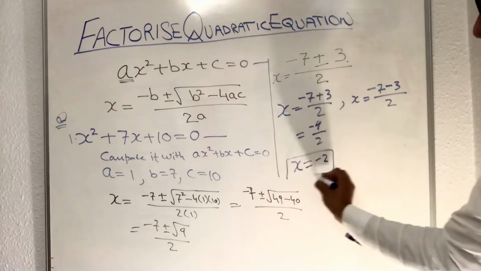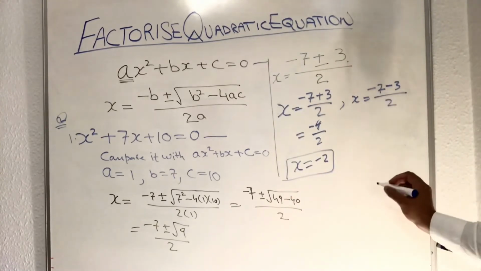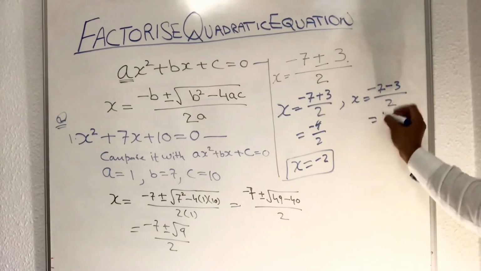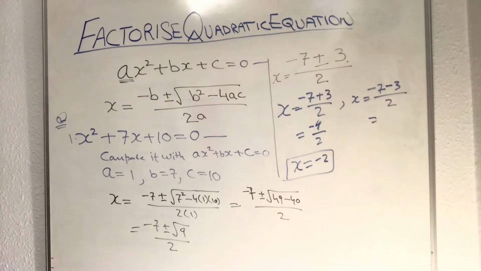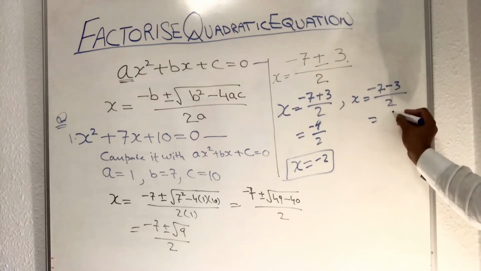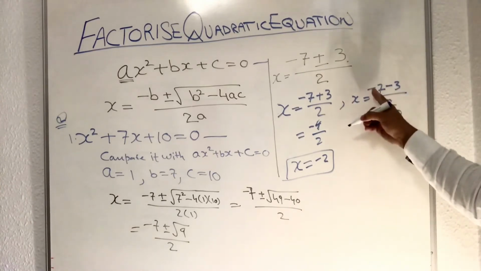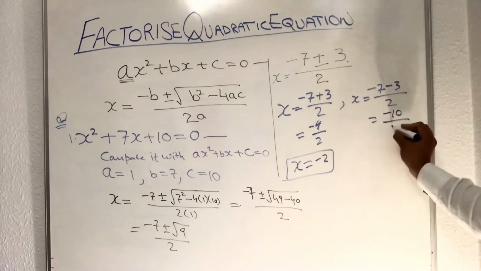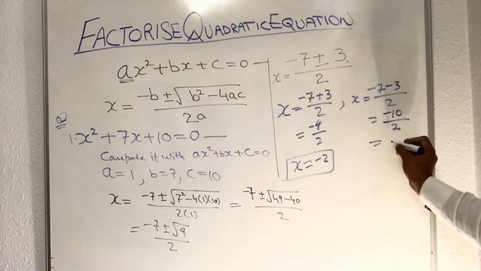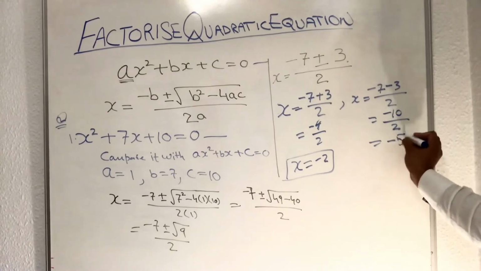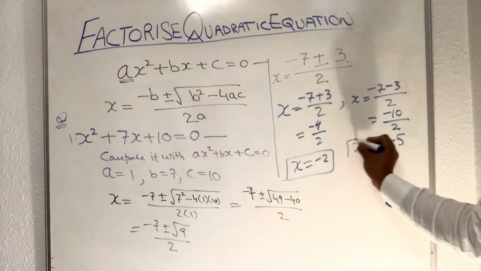This is one solution. Secondly, we have both negative. When both have the same sign, then the values will be added. 7 add 3 becomes 10, but the sign remains the same. 10 divided by 2 gives you minus 5. So this is the second value.